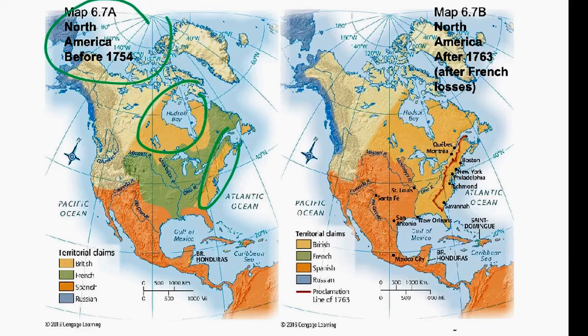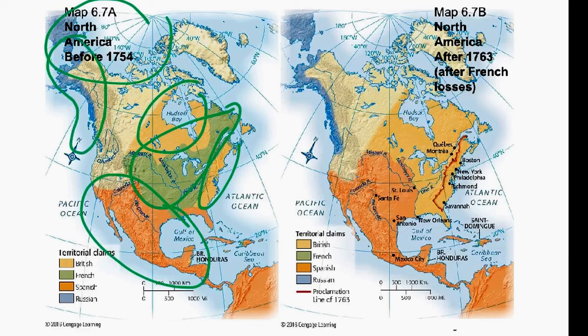It shows the French holdings having the Louisiana area up into Canada. The Spanish holdings remain down in the Mexico area and the southwestern part of North America, and then Russian holdings along the coast of what would eventually become Alaska and parts of northern Canada.